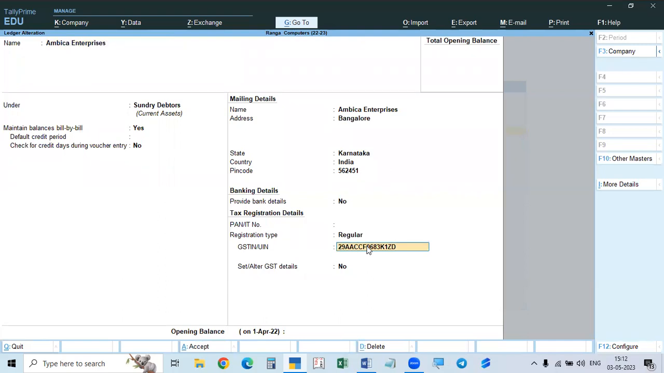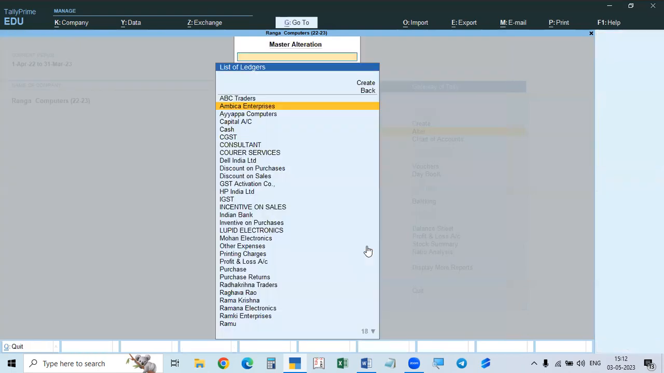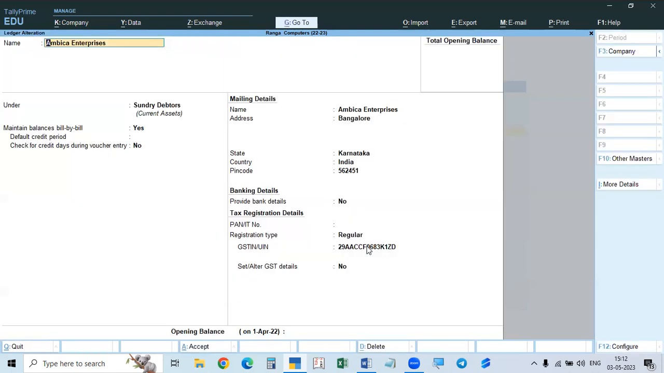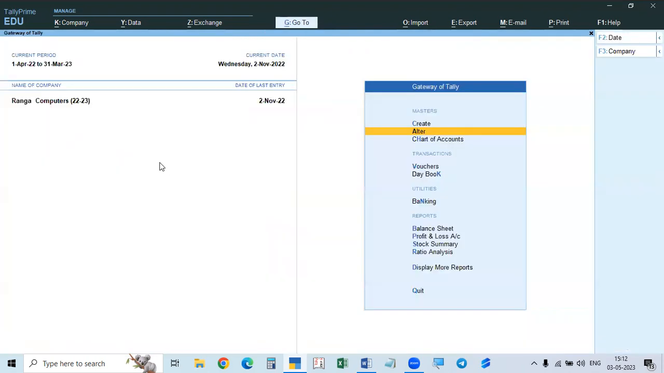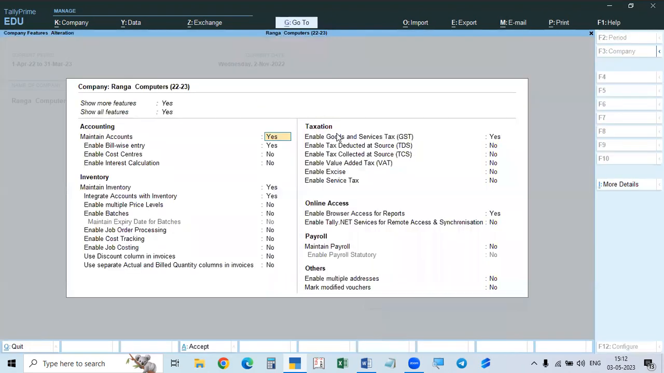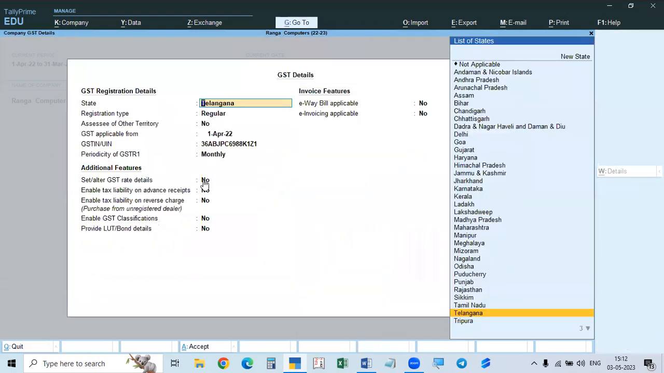Sometimes what you do is type 29 something, some random number, just to show a number. That is called a not correct number, not a real number. That is invalid. It may not be given, or if it is given, then it may be an invalid number. So if it is invalid, it will be a mistake. Similarly, when you are giving this number, our company, this is Ranga Computers, you see this, go here, you see the number is there. So this is the GST number of the company.